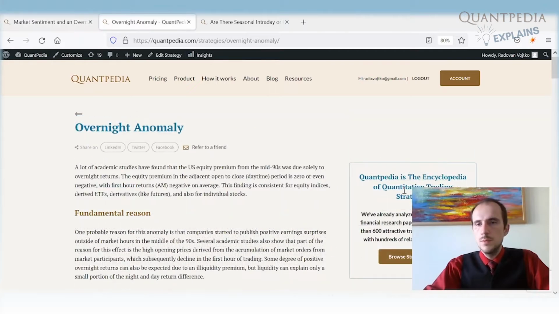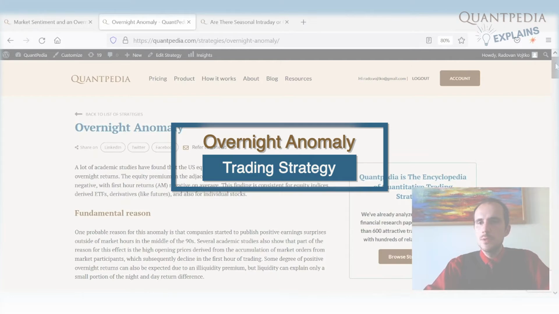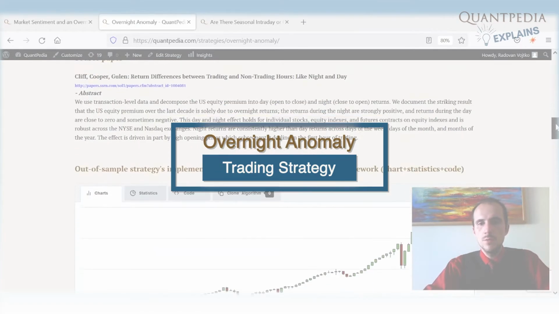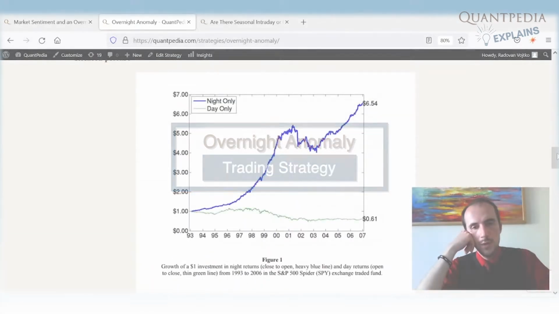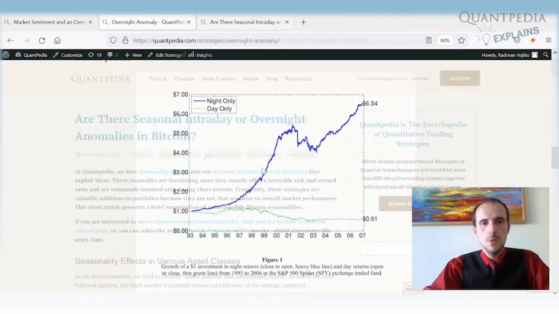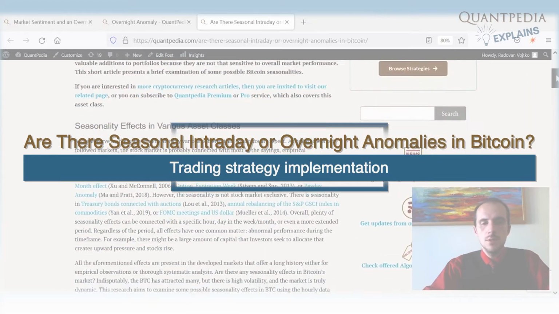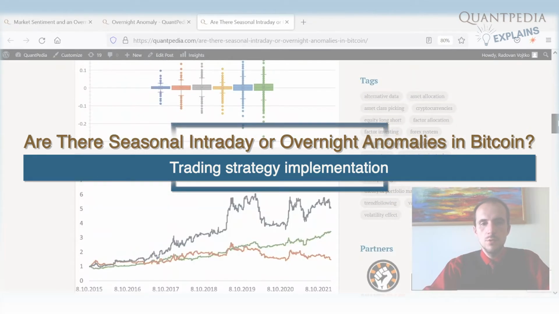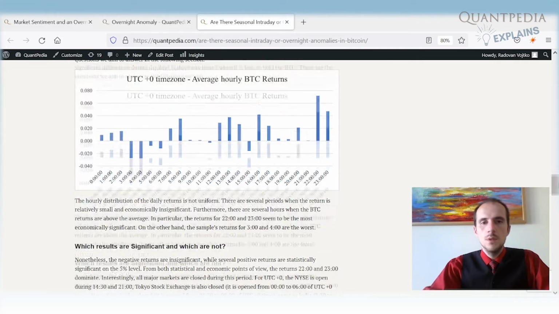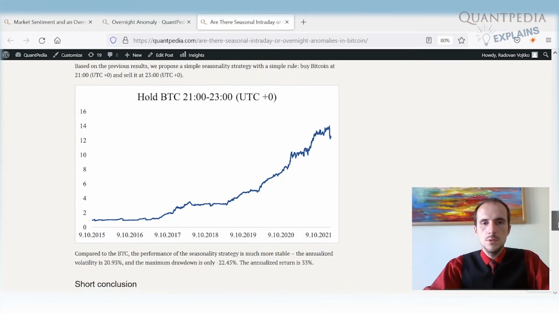You may remember that in the previous videos we spoke about the Overnight Anomaly and how the performance during the night is much higher than performance during the day. It works especially well on US equities. Then we built a strategy on top of that, but instead of using US equities, we spoke about Bitcoin and alternative cryptocurrencies. And we showed that this seasonality effect works also in cryptocurrencies and it works very well. There is an overnight period in cryptocurrencies when the performance is especially positive, and you can have a nice strategy built on top of that.